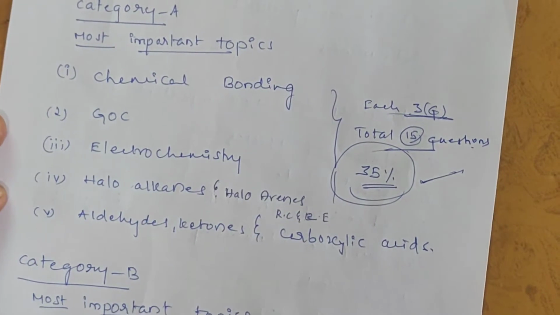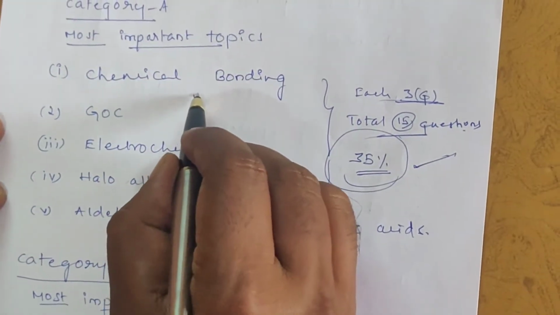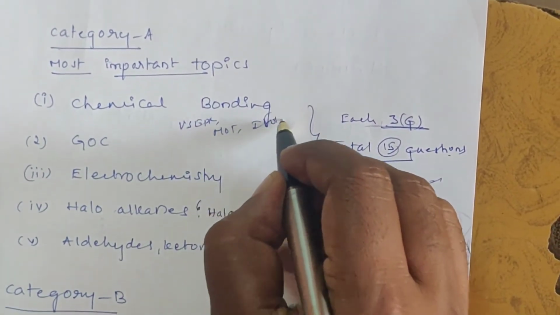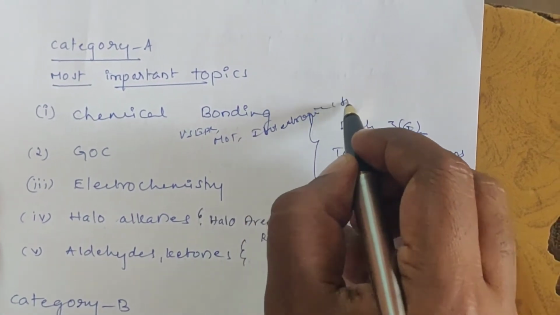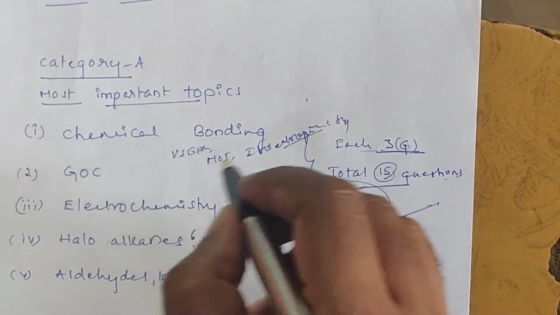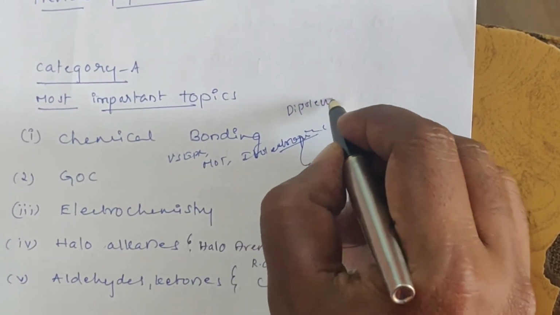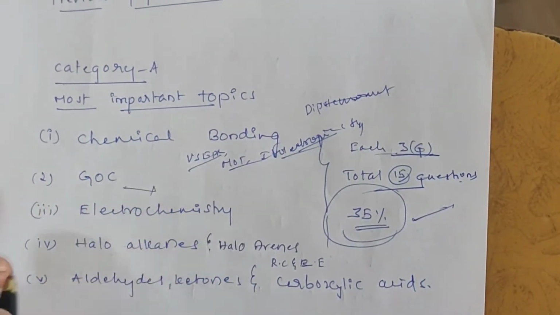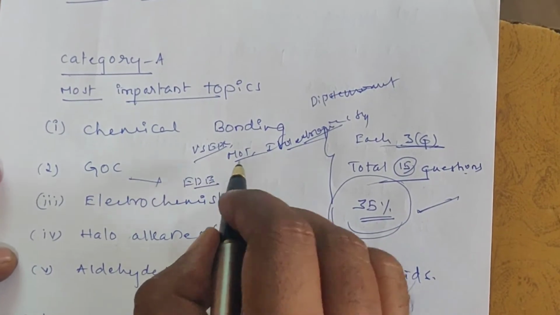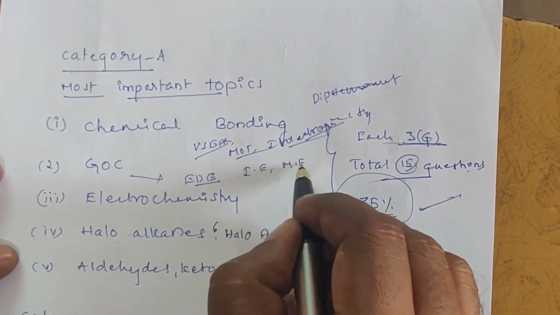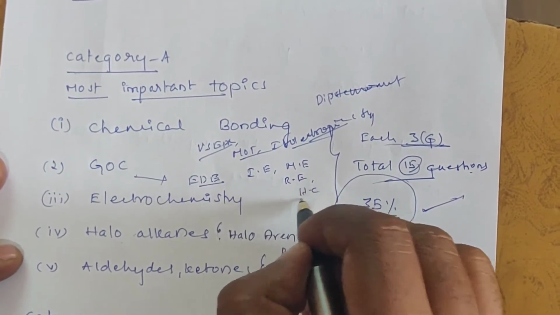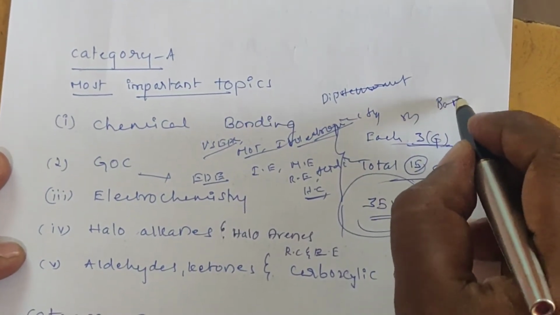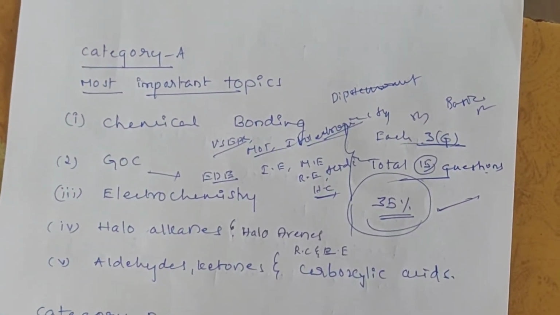In chemical bonding, which topics are important? Mainly VSEPR theory, MOT (molecular orbital theory), isoelectronic species and the dipole moment concept. These are the very important topics in chemical bonding. GOC: in GOC, electron displacement effects, meaning inductive effect, mesomeric effect, resonance effect, hyperconjugation, acidic strength and basic strength. So these are mostly important chapters.